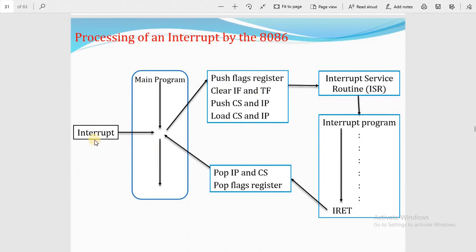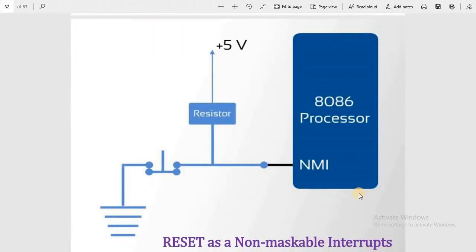This is another diagram that will show you the easy way. Interrupting the main program, it pushes the flag register, clears the interrupt flag and trap flag, pushes the code segment and IP, and loads the new code segment and IP. Then we have pop IP and CS, and pop the flags register when completed. This is the interrupt program called by the interrupt service routine.